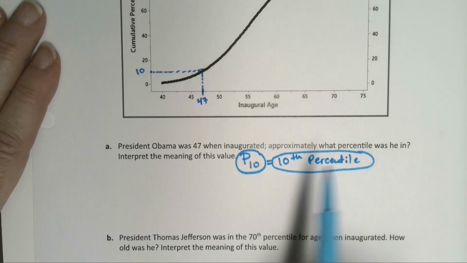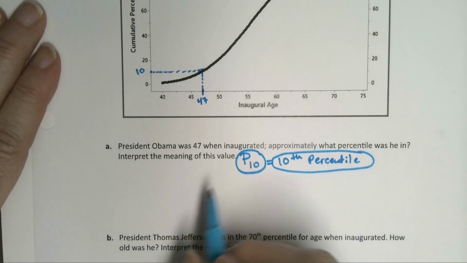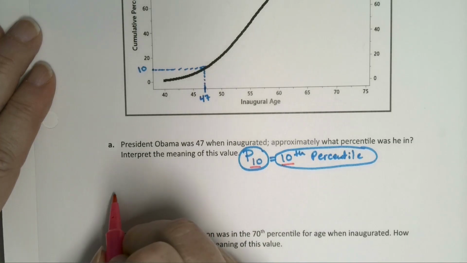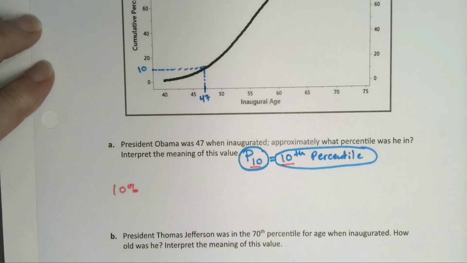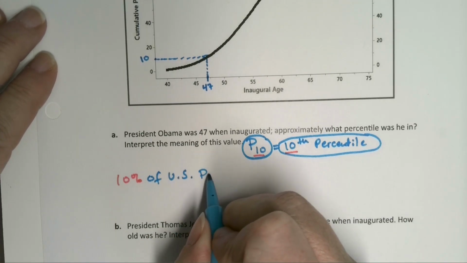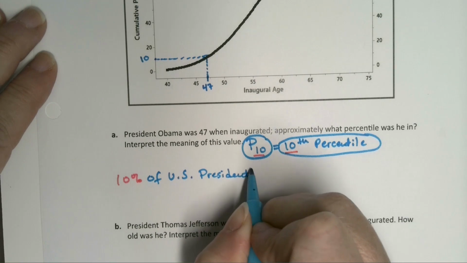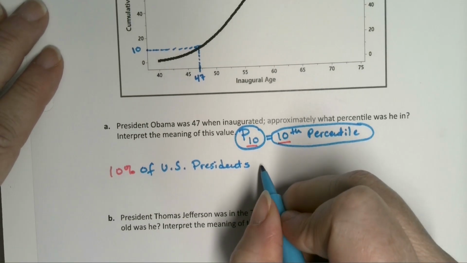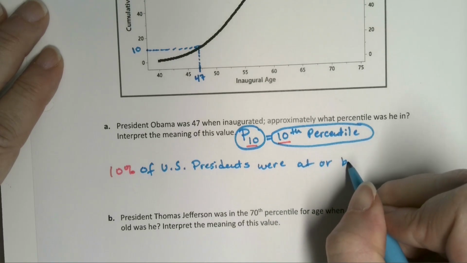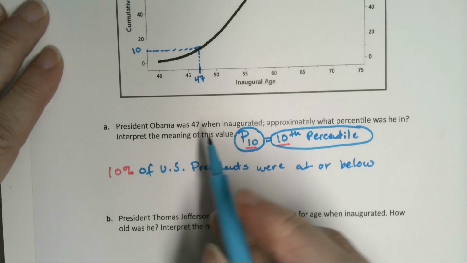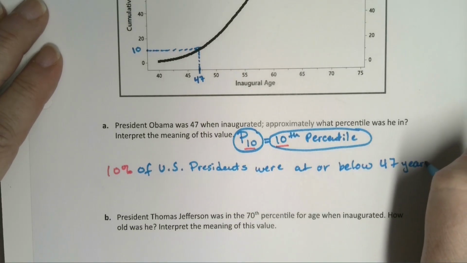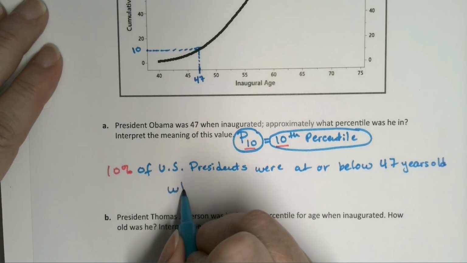Okay, so what percentile was he in? Interpret the meaning of that value. So we take the percentile and we turn it into a percent. So we say 10% of presidents were at or below his score, 47 years old when inaugurated.